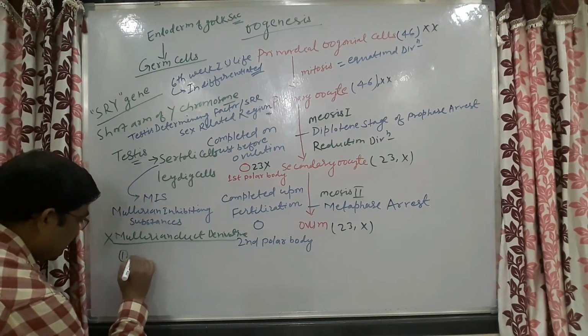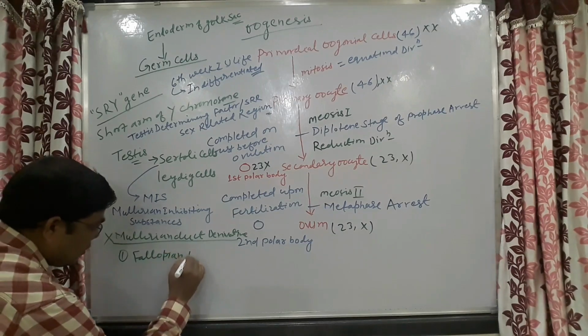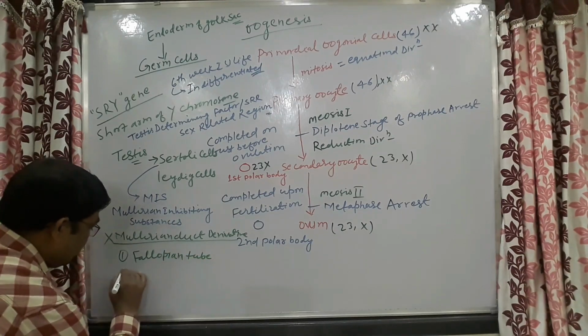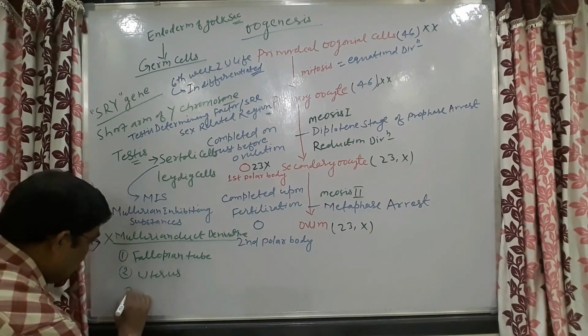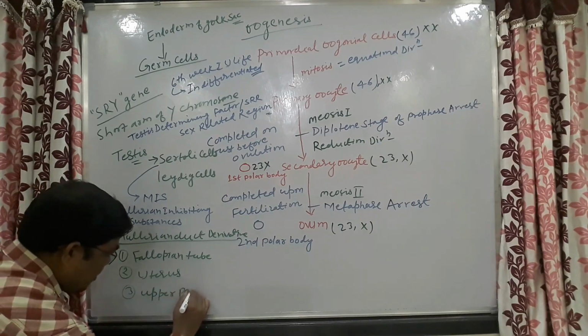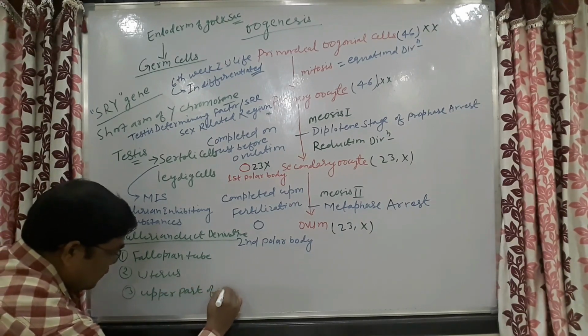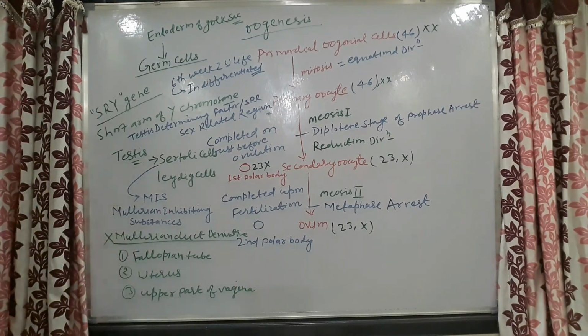Those are the fallopian tube, uterus, and upper part of the vagina, which will not be formed.